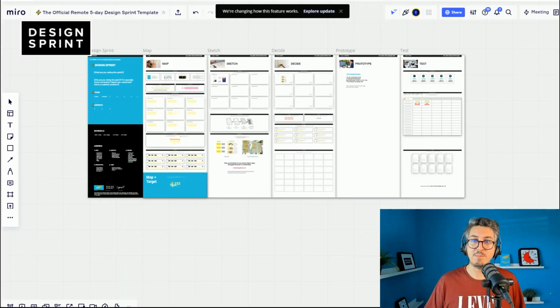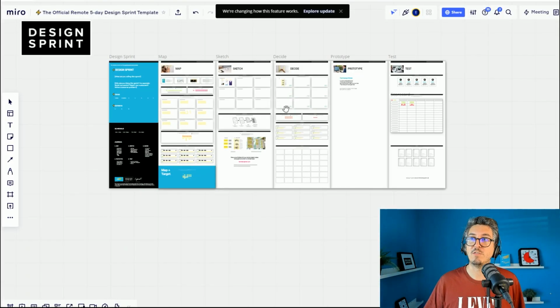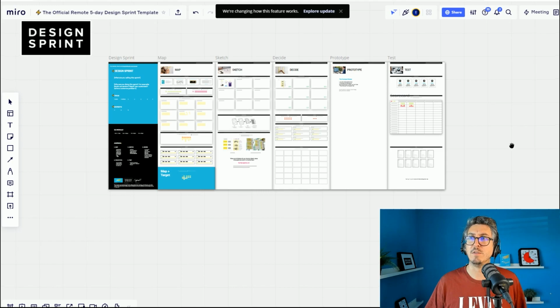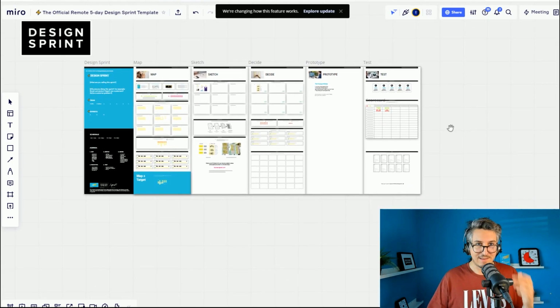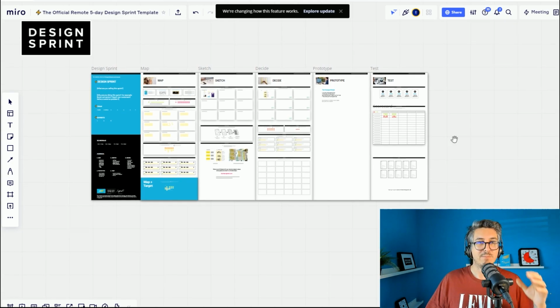So Jake came to me, and because he knows I run a lot of Design Sprints, I have been building a template for Miro that is quite popular. This is the template that we also use for our own Design Sprint, so you can find it for free on Miro to use. And Jake asked me, okay, Steph, you have built that template. Can we send you a couple of questions on how you would improve Miro for Design Sprints?